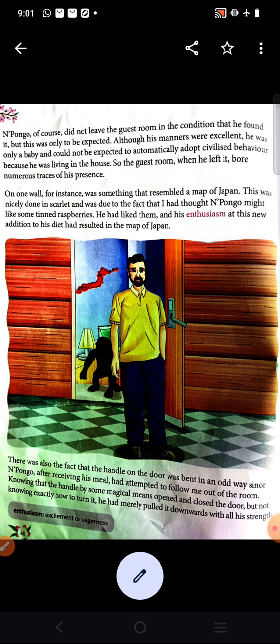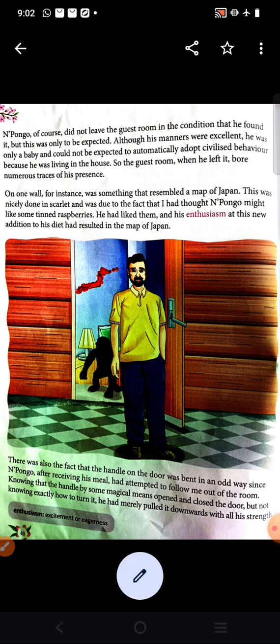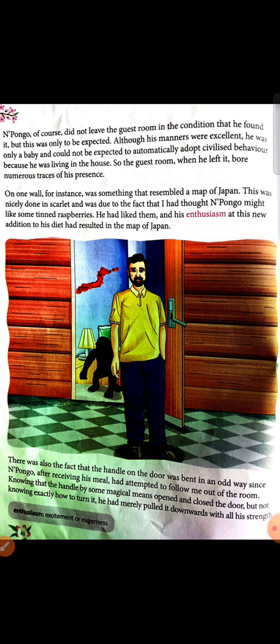Pongo's manners were excellent. You also have good manners or not? All the students, my dear students, you also have good manners. Manners are excellent, and those manners will keep you up, and you will be appreciated for your manners.